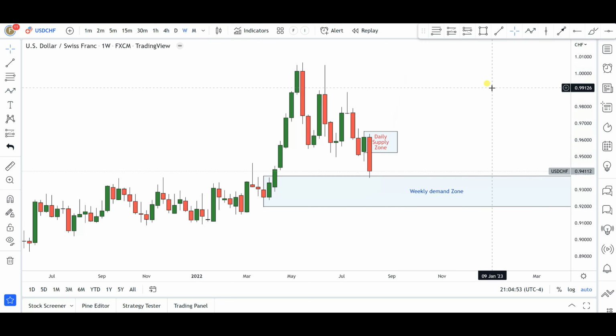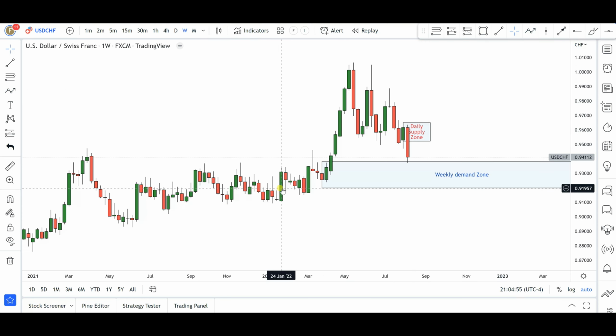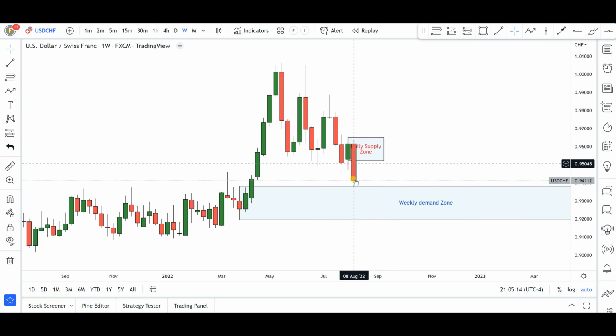Okay, let's see. But for now, this is obviously a demand zone that was formed as a result of the break of this level of structure that we have in this area. So right now price has retested that demand zone area. Do we get another quick push to the downside deeper into the demand zone before the bulls come into the market? Well, only time is going to tell. But for right now, all we can say is that the bears came in with momentum for this particular week. You can see we have a full body bear candle, and from here, who knows? Let's see how the market is going to develop next week.